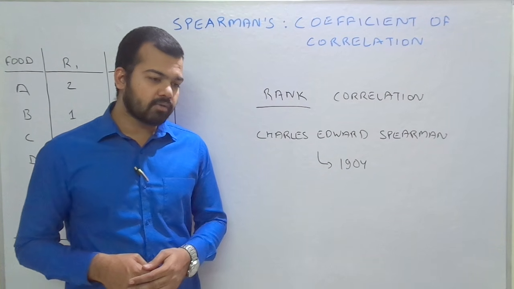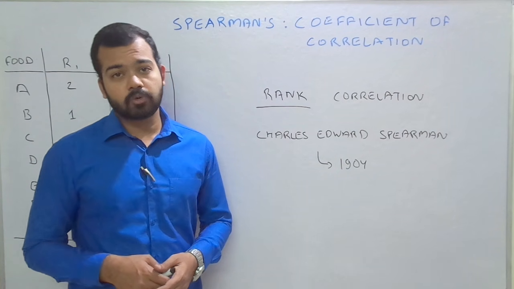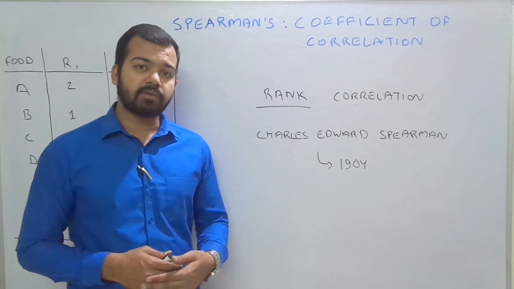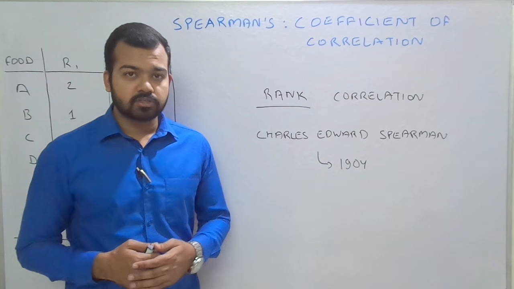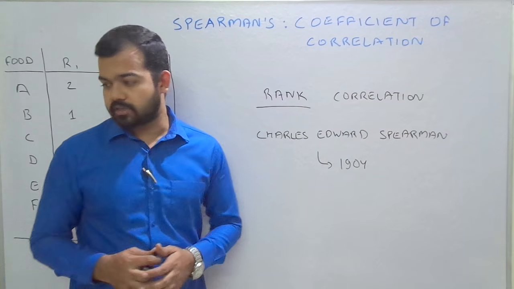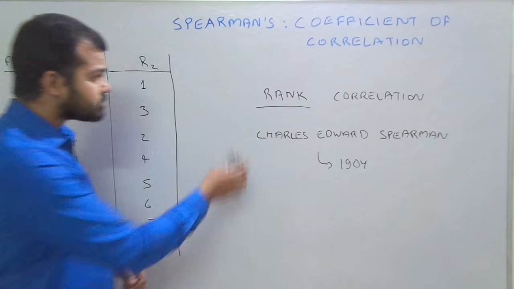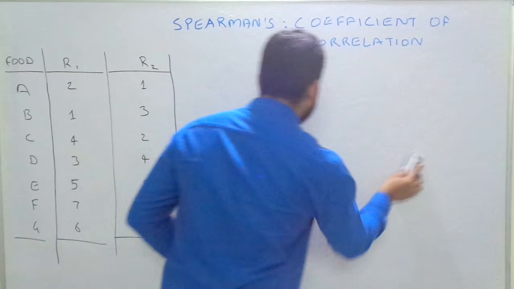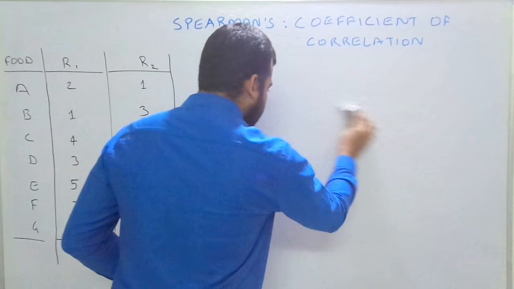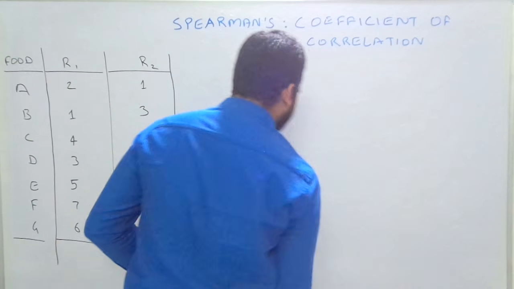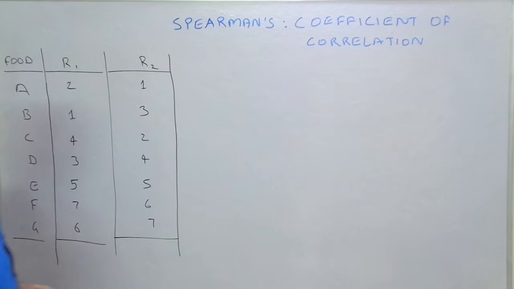Another thing, like when we consider leadership quality. Leadership quality can be measured with comparison. That is why we use rank correlation. Now we'll understand this question. This is a simple theory. This is the idea behind Spearman inventing this theory.